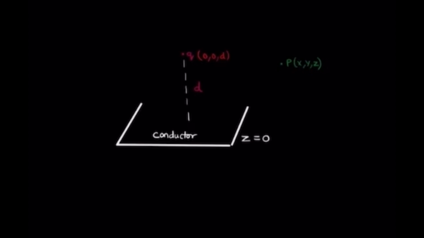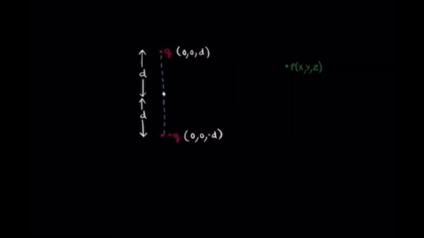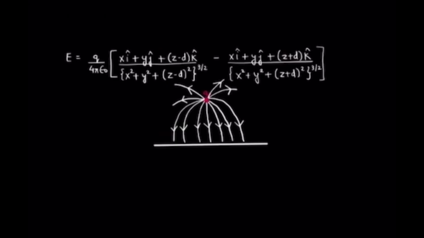But what if I tell you that there is a very short and incredible method to do this? That method is only applicable for a few symmetries, but it is applicable here. You can just remove the conductor like it doesn't exist, and you can put a charge of opposite sign at the same distance as the positive charge in this problem, and we can calculate the electric field like we do for two point charges. It is that powerful.